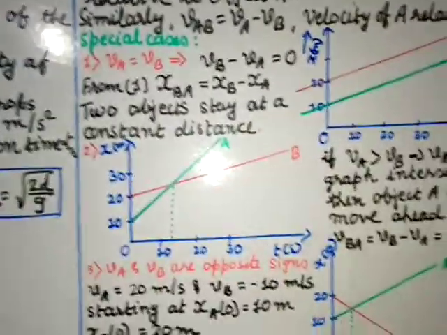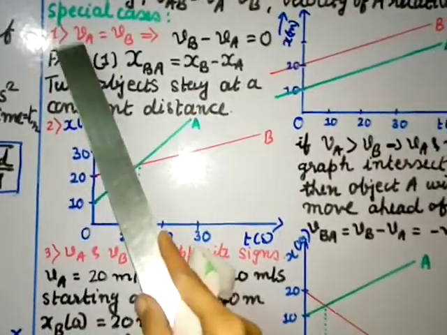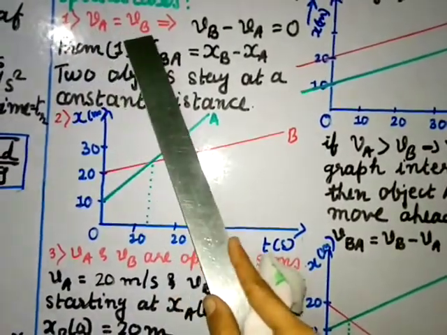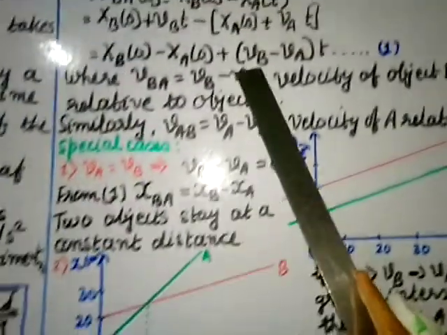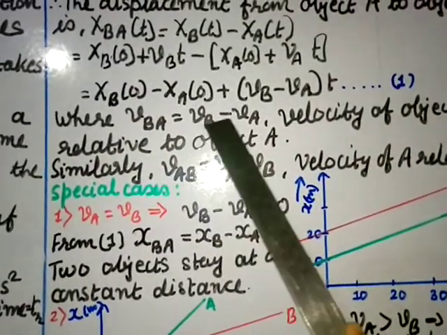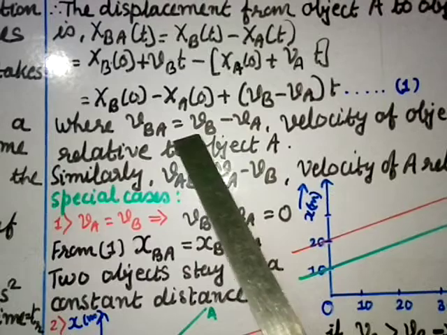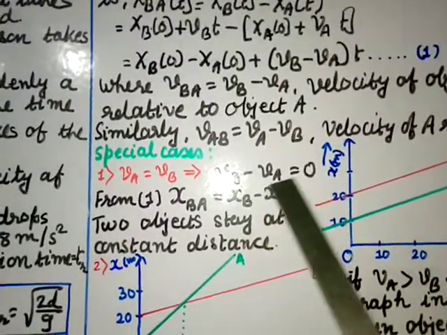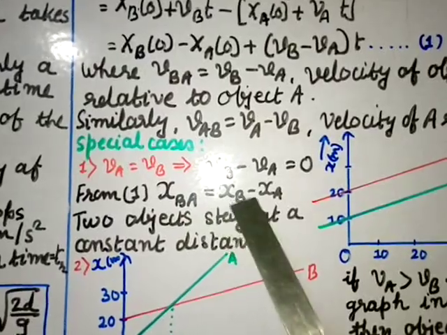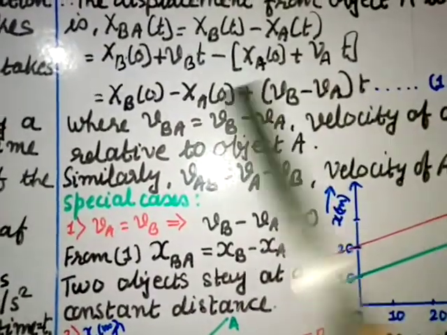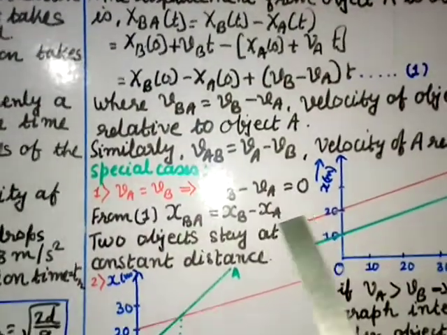Now we have got some special cases. Case 1, va equal to vb, the velocity of both the objects is the same. If the velocity is the same, that means vb minus va, both are the same, so this value will be 0. So vb minus va equal to 0. From equation 1, xba equal to xb0 minus xa0. If this value is 0, only this remains.